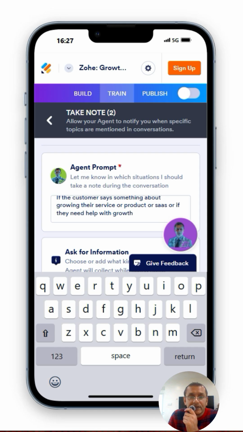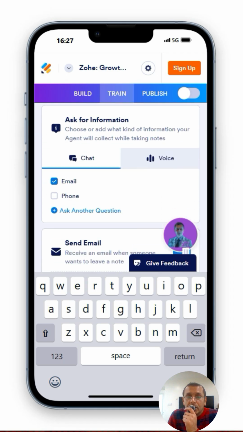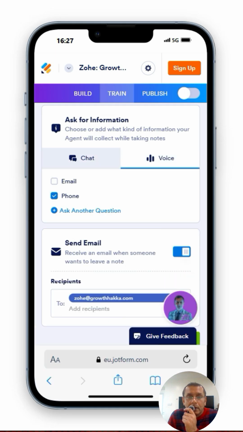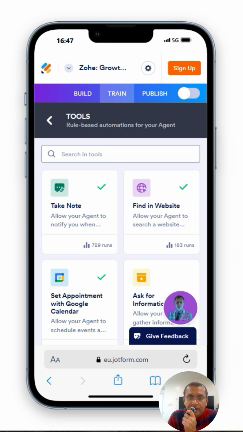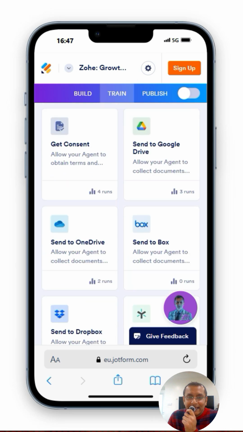Another area of training now, I'm setting up so that it can take notes or notify you when specific topics are mentioned in conversations. And in the agent prompt, I'm saying if the customer says something about growing their service or product or SaaS, or if they need help with growth, chat will ask for an email, voice will ask for the phone number. I don't see why we can't have both. And I'm setting it up so it sends an email when someone wants to leave a note. I'm also wondering if I can embed this on other sites like LinkedIn, my LinkedIn profile, and so on. Why does it have to be only my website? Anyway, food for thought.